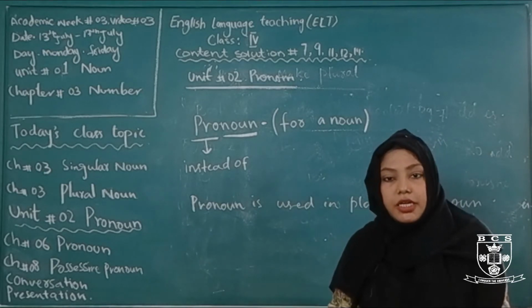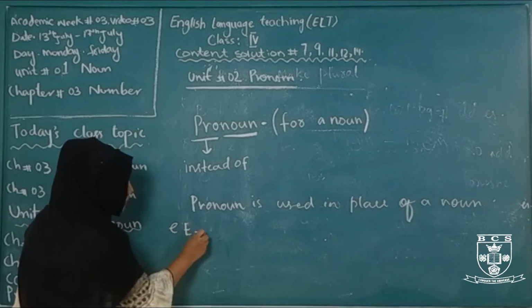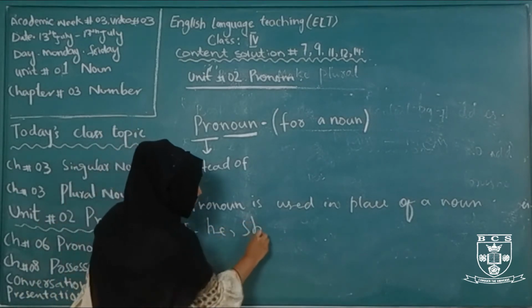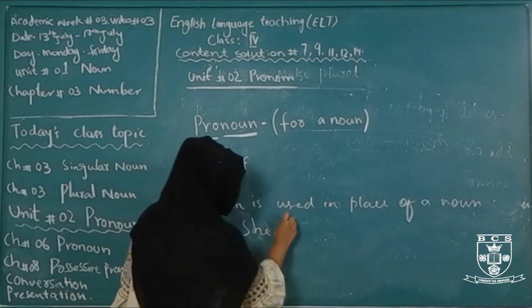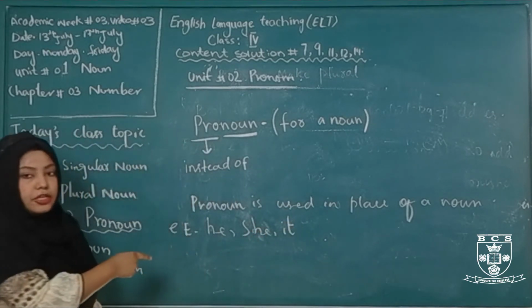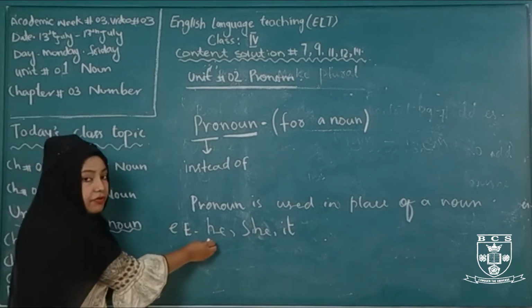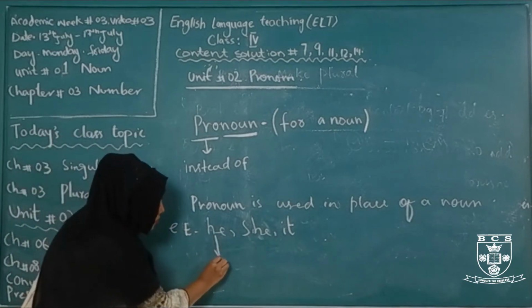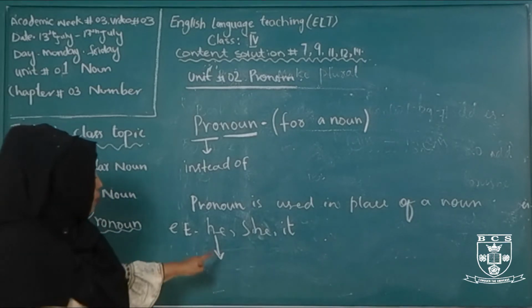For example, he, she, it. Examples of pronoun are he, she, it. They are all singular forms. These are the major ones. When we are talking about masculine gender, meaning male gender, we use he.